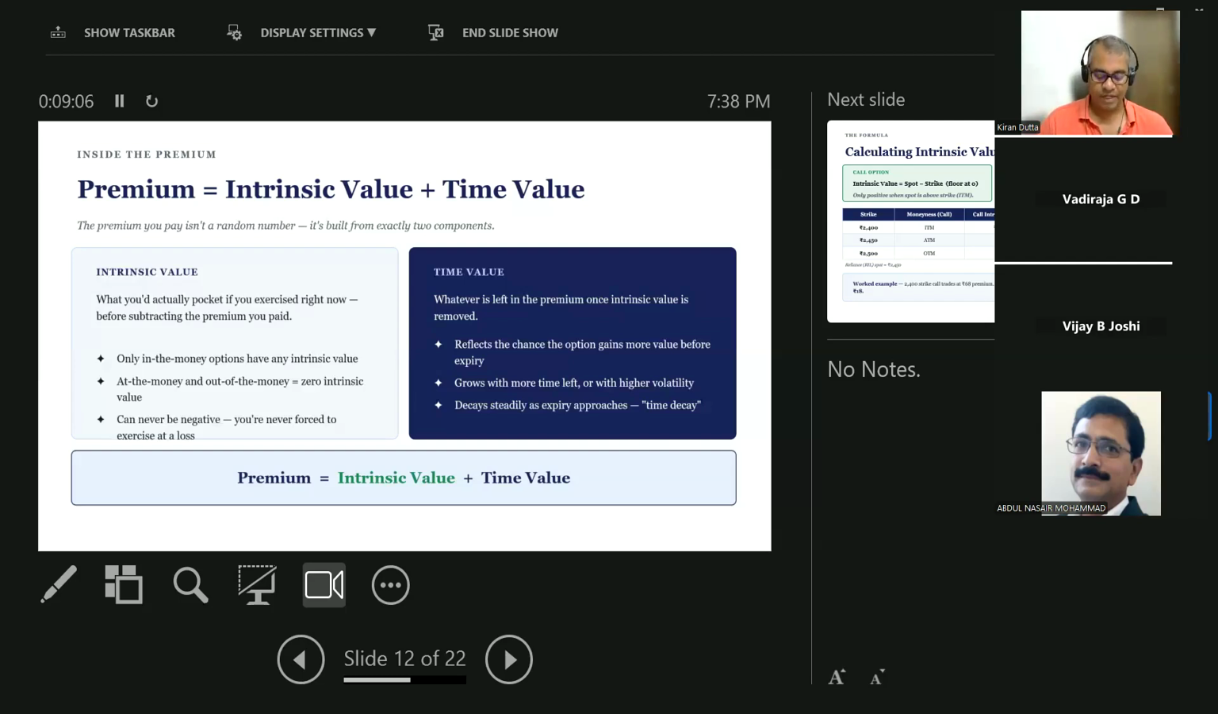This is a very interesting question which the exam likes. From whatever we have discussed, at the money, in the money, out of the money, how does the intrinsic value behave? Which one is positive, which one is negative, which one is zero?